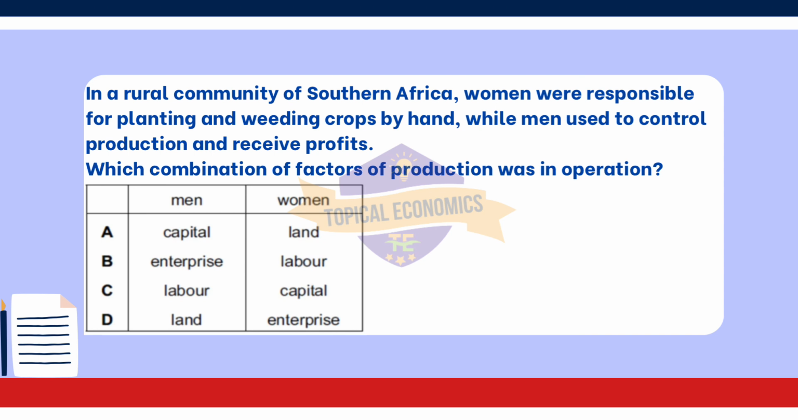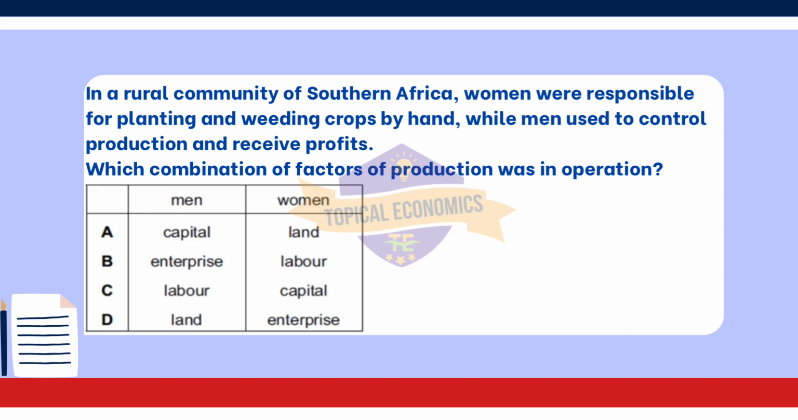Lastly, option D. Men, land, women, capital. This option is incorrect as men do not represent land in this scenario. Instead, they control the production process. Similarly, women are not acting as capital, they are laborers contributing to the cultivation of crops.